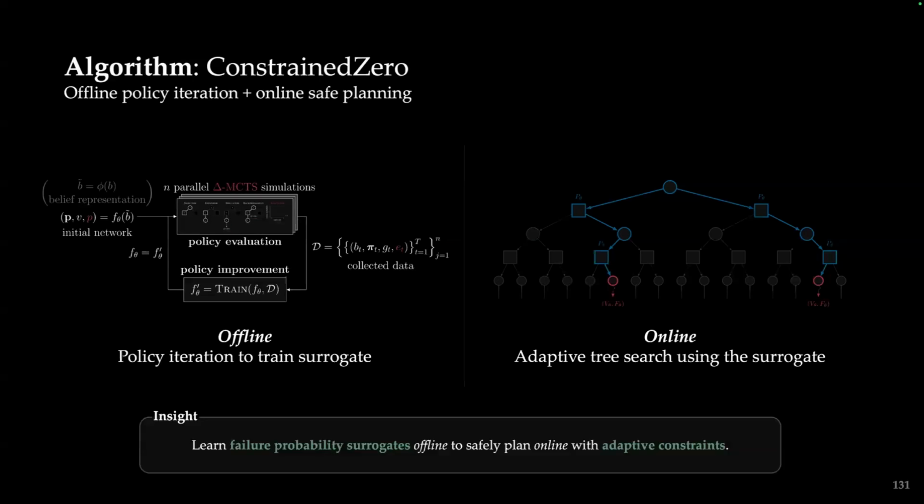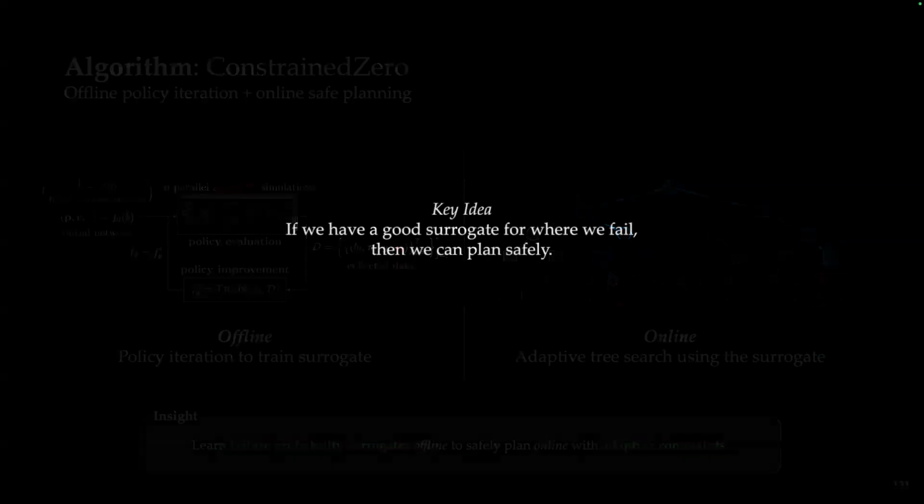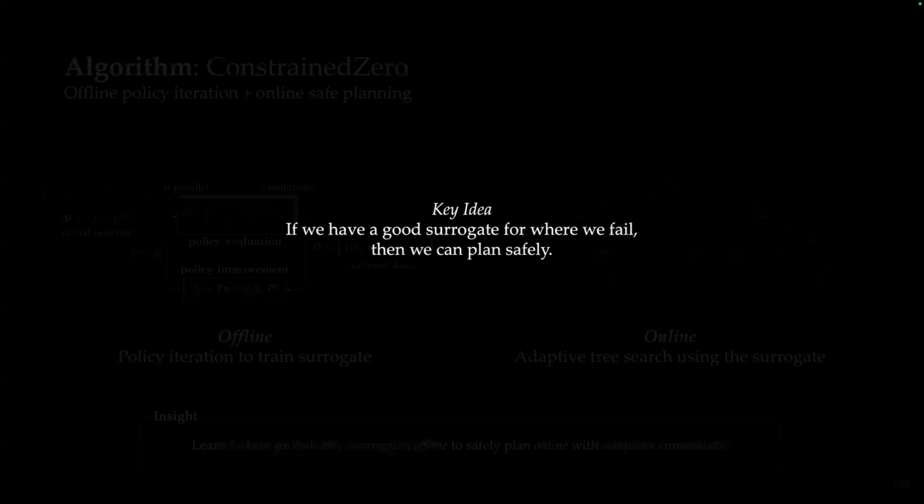So now that we have an offline surrogate, we can then, just as before, use this online to safely plan. The insight is that if we learn a failure probability surrogate offline, then we can plan safely online with adaptive constraints, where the key idea is that if we have a good surrogate for where we fail, then we can plan safely.